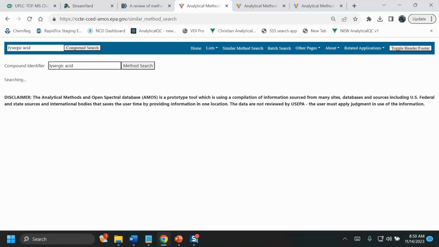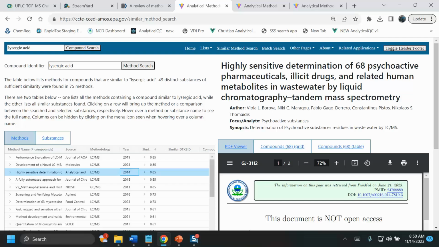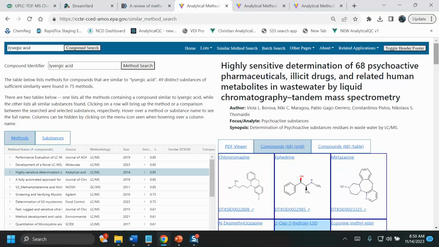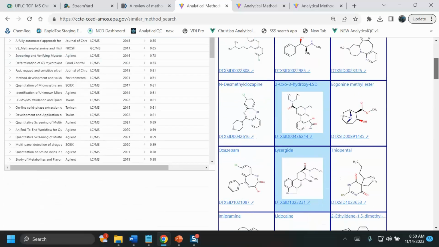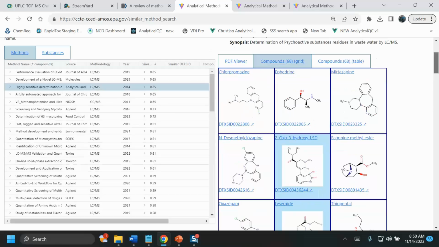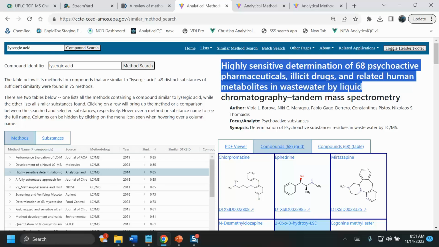I'm now going to search for lysergic acid directly. So what it does is it finds the chemical lysergic acid in our database. It knows its structure. It then uses a similarity search of all chemicals mapped to methods to try and find other chemicals of interest. And in this case, not surprisingly, lysergic acid being LSD, it has done a search to find the most similar chemicals. This is a derivative metabolite of LSD, lysergide, etc., etc. And it found them in this article about highly sensitive determination of psychoactive pharmaceuticals.